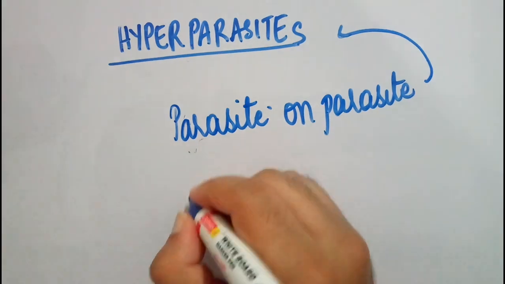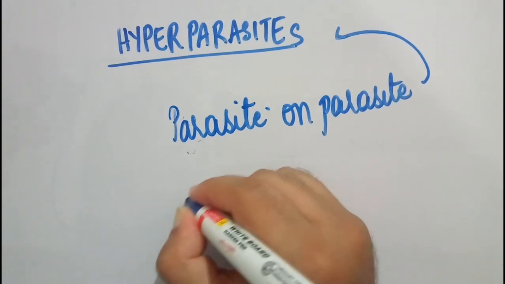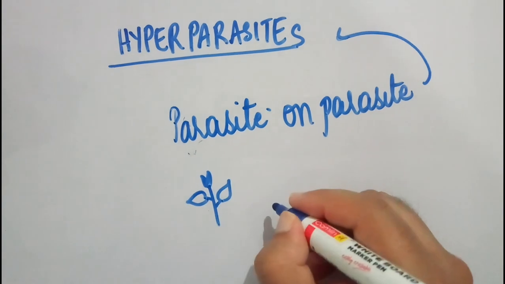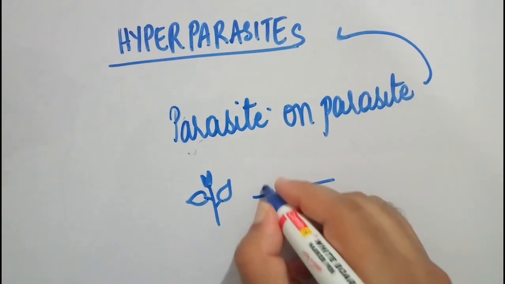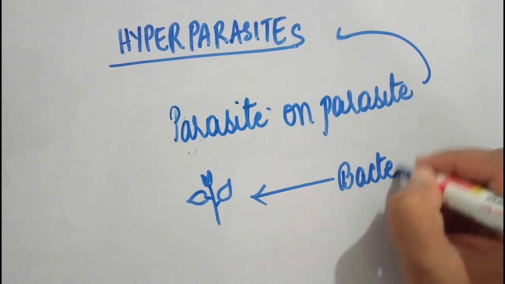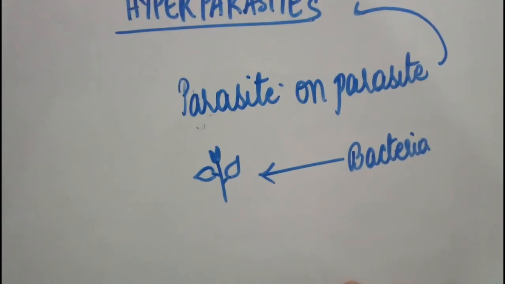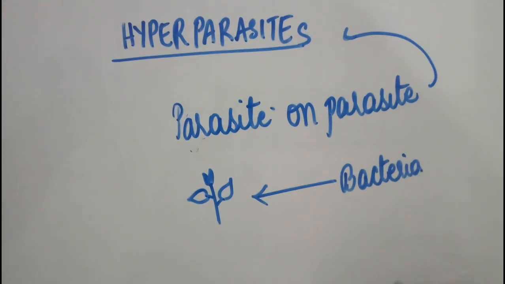You call it hyperparasitism. Let us take for example, there is a plant, and there is a bacteria which is a parasite on this plant.